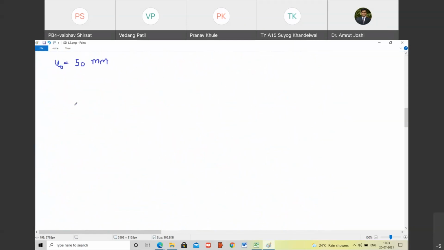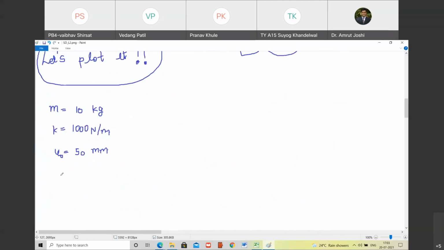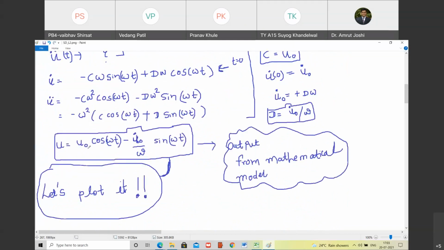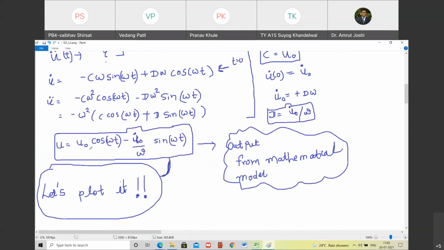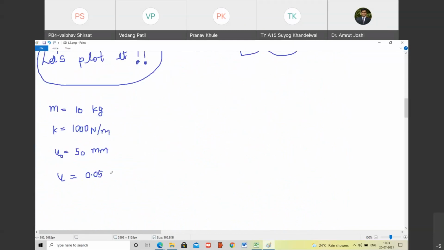Yes, sir. And I have the answer ready. What is the answer? U as a function of time is equal to U0, that means 50, but I am now going to express it in meter. So if I have to express this in meter, it is going to be 0.05. Do you agree with me? Yes, sir. So 0.05 cos of omega t. Happy? Yes. Plus. No, not plus. Minus.